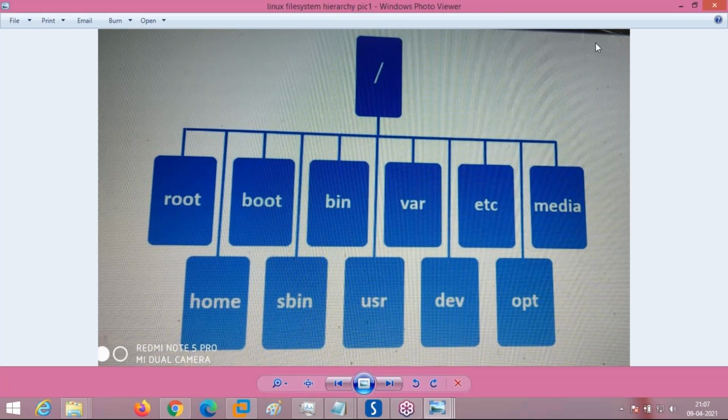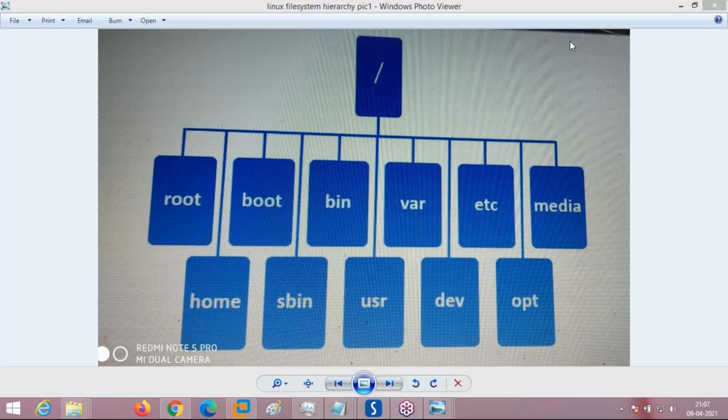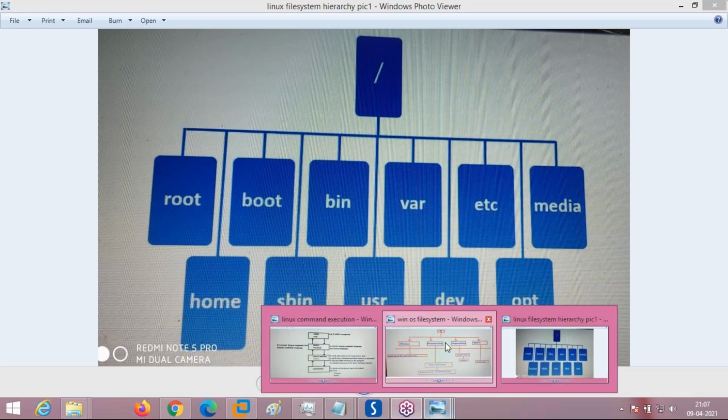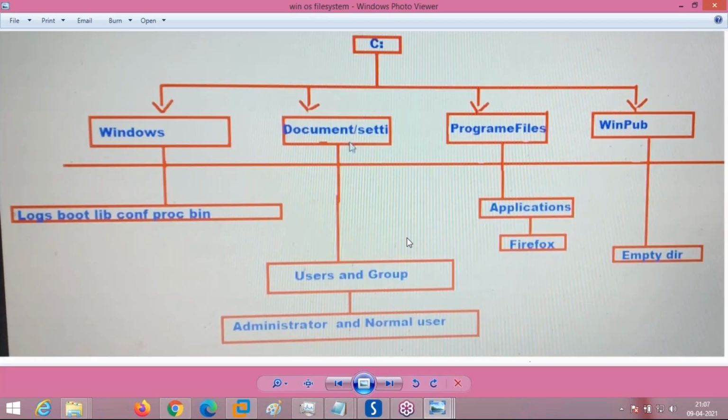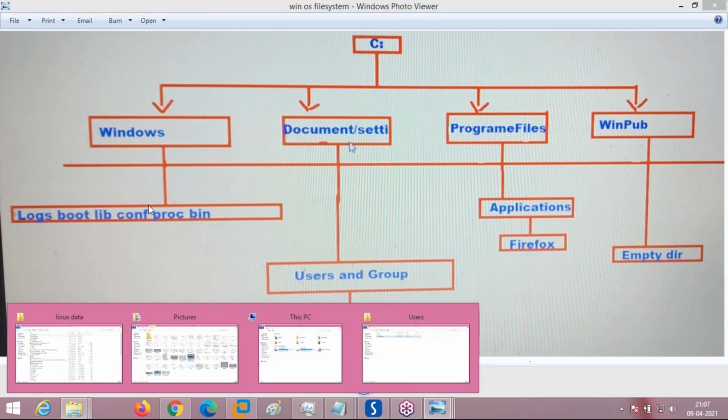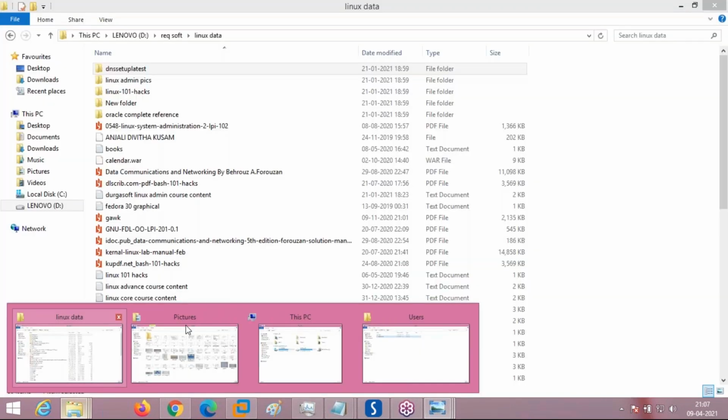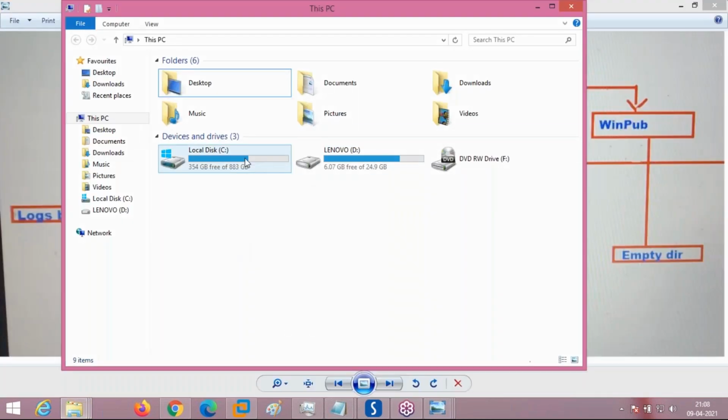So see here, we just saw what the Windows file system hierarchy is like, how Windows is arranging its files and directories. And one more problem with Windows is that Windows has no file level permissions. See here, Windows has folder level permissions only, but Windows doesn't have file level permissions.